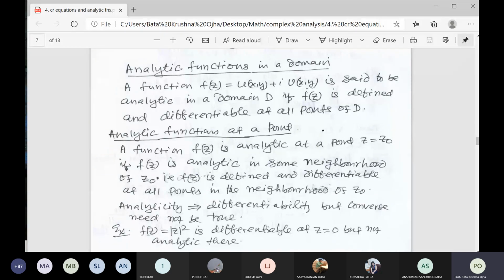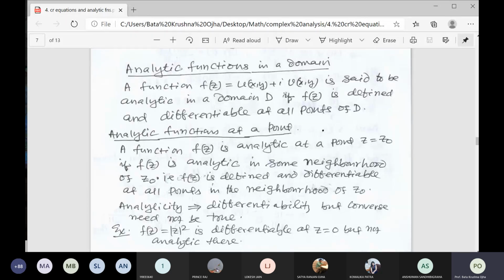The function is said to be analytic in a domain when it is analytic at each and every point of that domain. Domain means a region. Suppose you take the domain as an open set. You know the unit circle, mod z equal to 1, x squared plus y squared equal to 1. If you take x squared plus y squared less than 1, what is that?